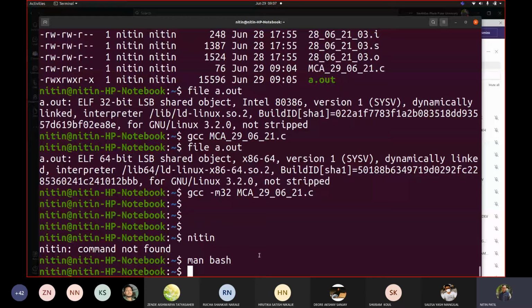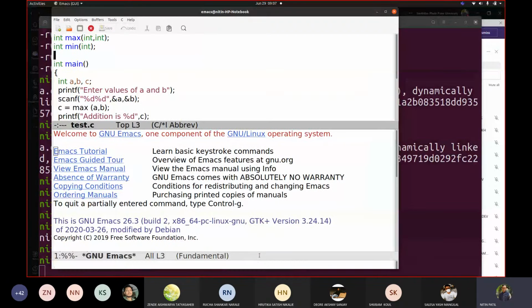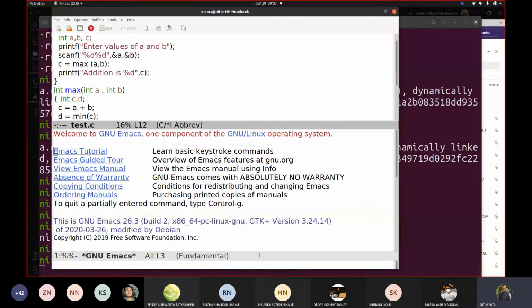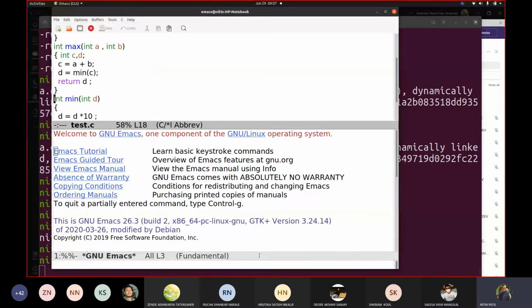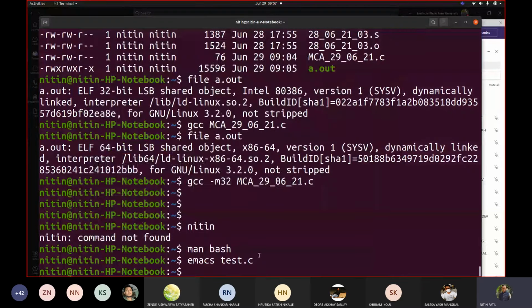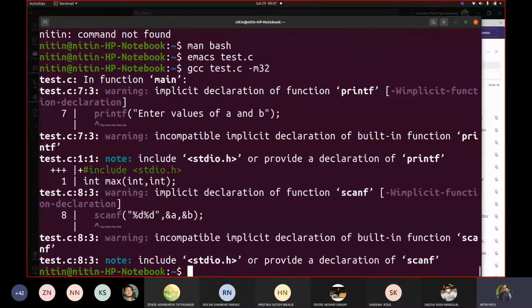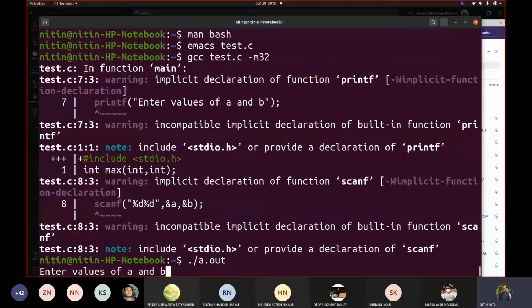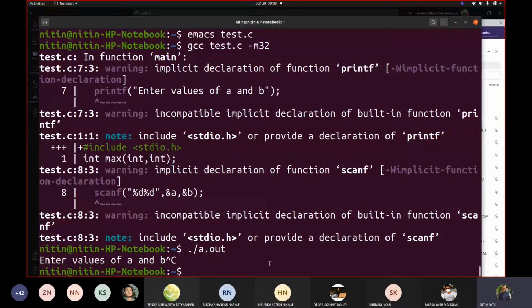So if I write a code test.c, and in this code, suppose I have a scanf statement. Now, let us not worry much about what the program is doing. Let me write gcc test.c -m32. Correct. And now if I execute, you will see a similar thing, the cursor is blinking. It is expecting me to provide some input. A similar kind of blink is happening here as well. So can we think of bash as a program running in the background, which is expecting the user to give some inputs?